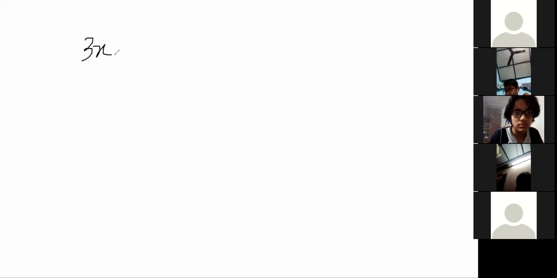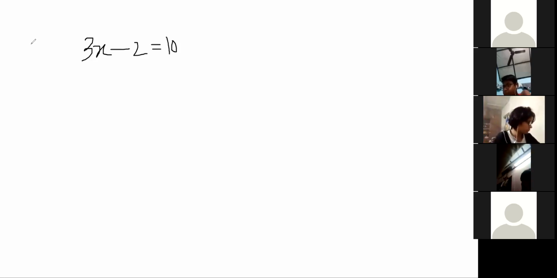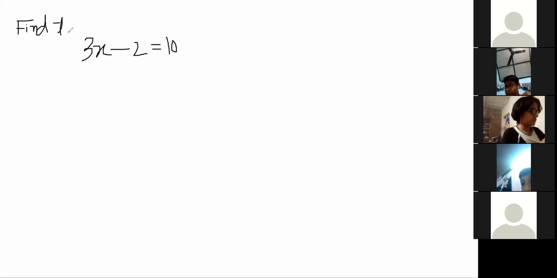We are going to discuss today's last example, that is 3x minus 2 is equal to 10. Everyone note down the question. Solve for x, find the value of x.